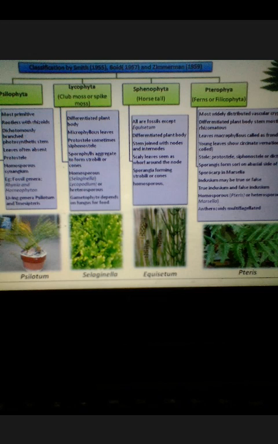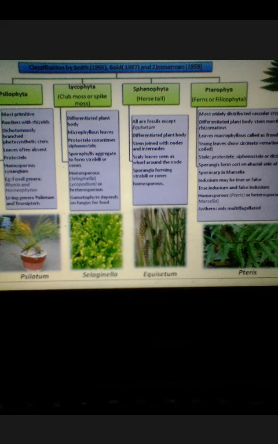The plant body is differentiated into root, stem and leaves. Stems are jointed with nodes and internodes. This is the clue for horsetail. Why are they called horsetail? They have scaly leaves arranged in whorls around the nodes. Sporangia form strobili or cones. They are homosporous, and in the diagram you can see them.